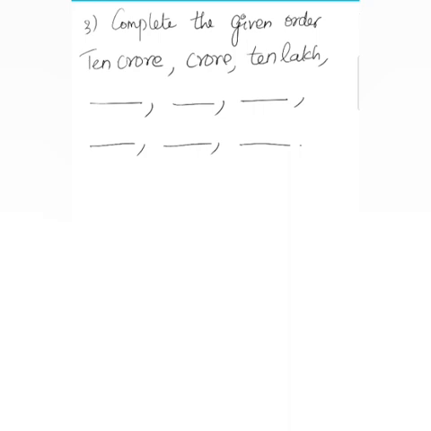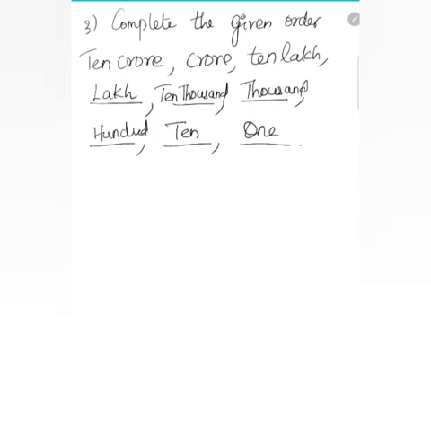So what comes after the 10 lakh? After 10 lakh is lakh, then 10,000, then 1,000, then 100, then 10, then 1. So lakh, 10,000, 1,000, 100, 10, 1. This is in the Indian system.